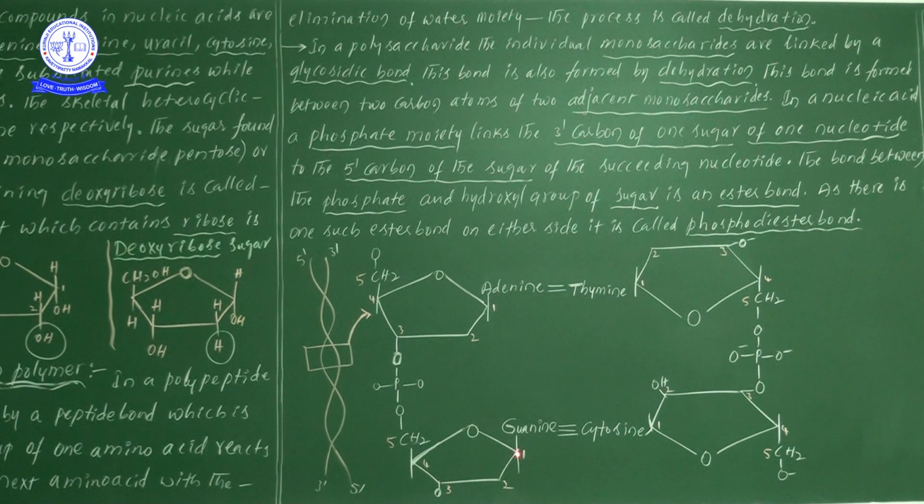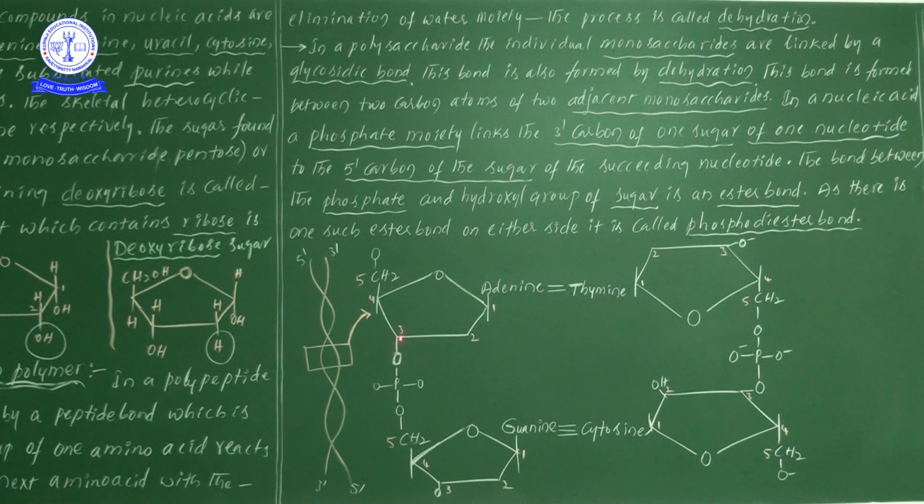There, 1, 2, 3, 4, 5th carbon, and this 5th carbon of a pentose sugar is reacting with the phosphate. And on that side, you see one pentose sugar is there, whose third carbon is reacting with the phosphate. So if you take one nucleic acid, the phosphate moiety links the third carbon of one pentose sugar with the 5th carbon of another pentose sugar.